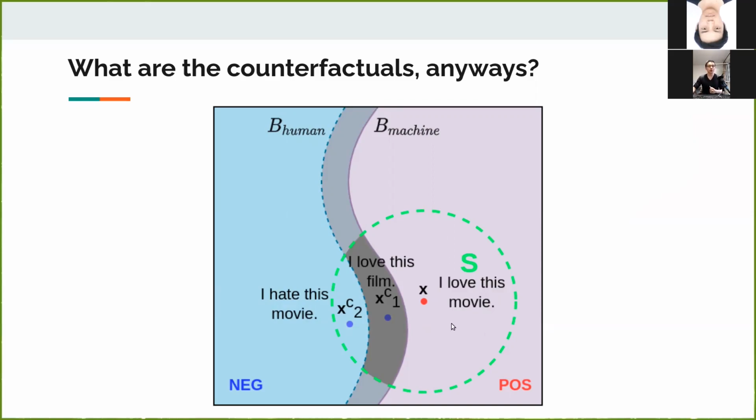The model predicts x, I love this movie, from the training data correctly. The model can even predict I hate this movie correctly if the model learns this semantic well. But the model would fail given the counterfactual I love this film, simply because there is a biased correlation between the word film and the negative label in the training data. Here, the model's prediction is dissonant with human ground truth.